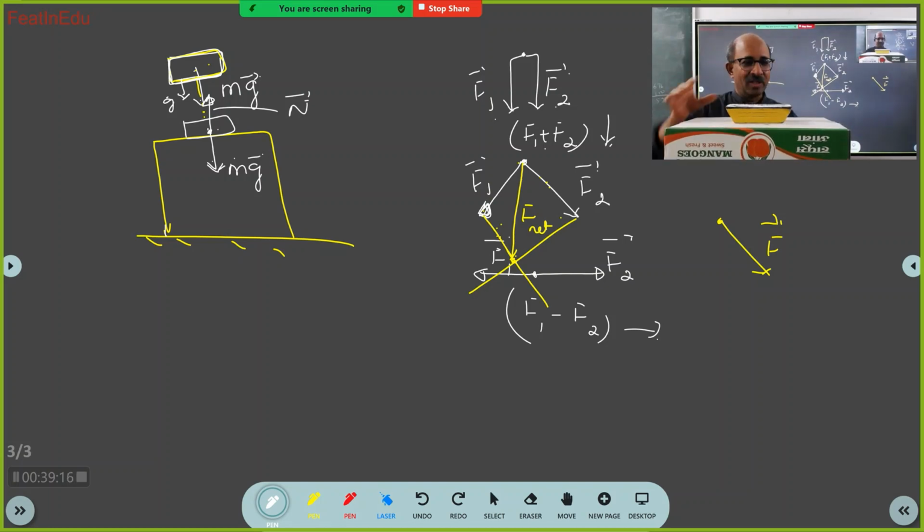Right? So this body is at rest. What are the forces acting on this body? Gravitational force and normal force. Can you see both the forces?